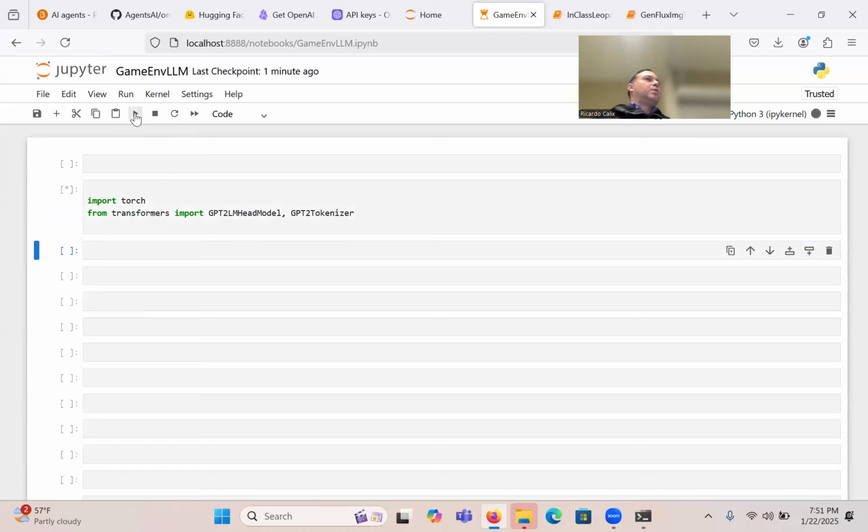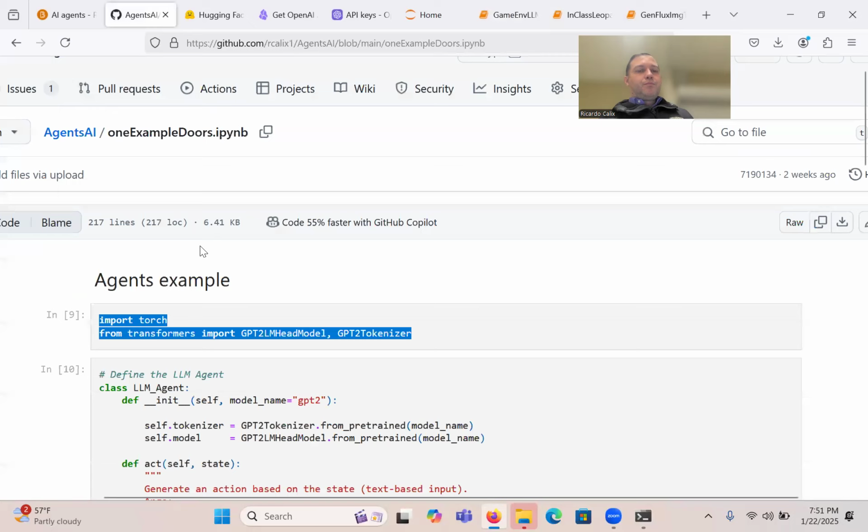GPT-2 will be something that we're going to use a lot this semester just because of its size and convenience. It's just going to make it easier for doing lots of examples. So it'll be our workhorse starting next week.